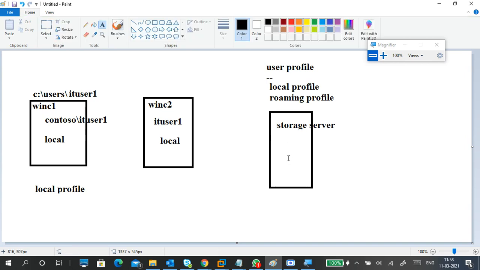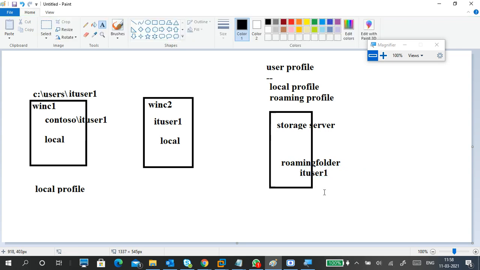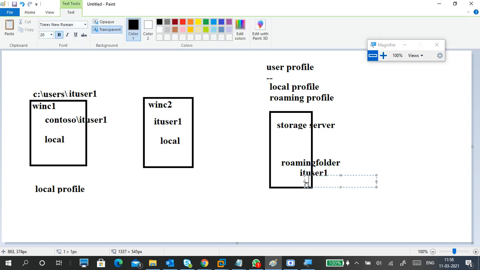Here I have a folder, for example a roaming folder, just a common folder. Here I created a folder like IT user one, and I keep all the profile data here.